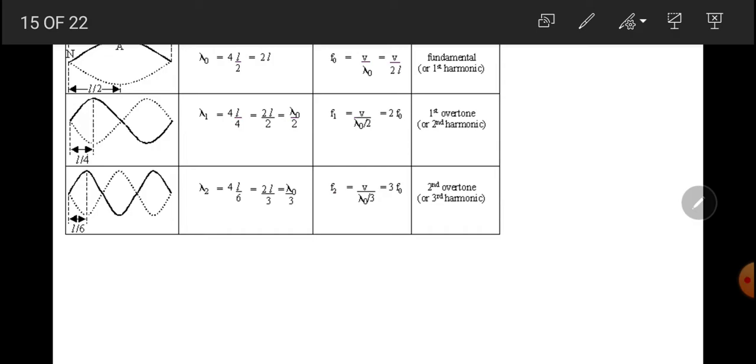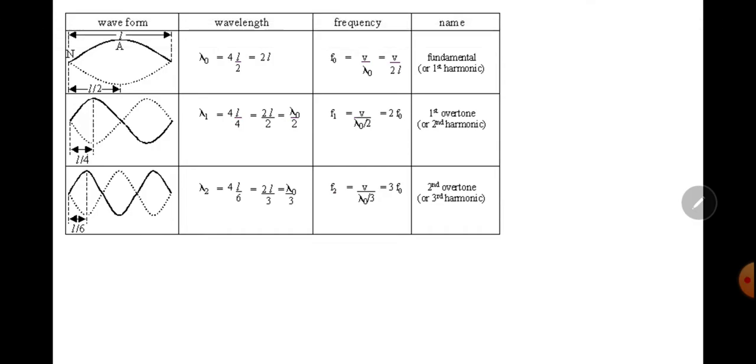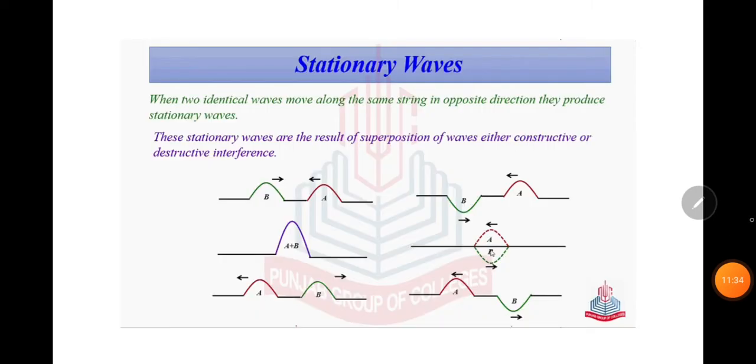Now we will do these calculations for transverse stationary waves in a straight string. But before going into detail, now stationary waves. When two identical waves move along a string in opposite directions, they produce stationary waves. These stationary waves are the result of superposition of waves, either constructive or destructive.